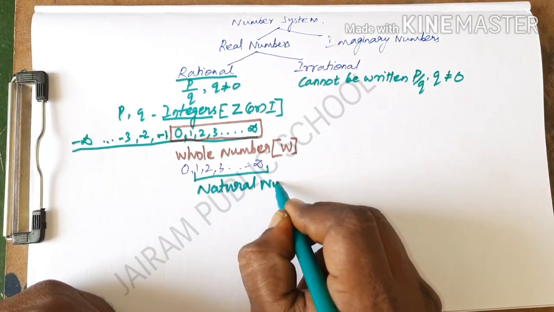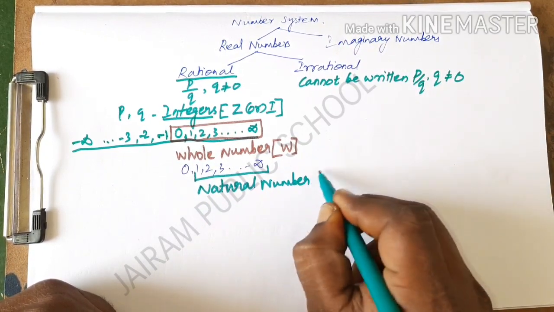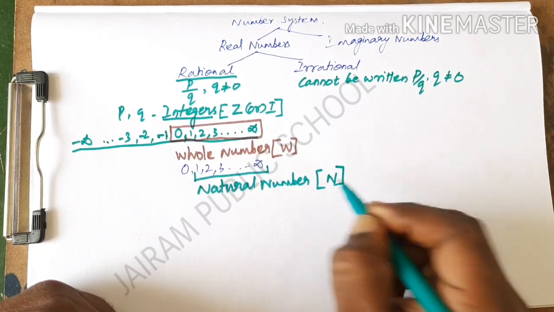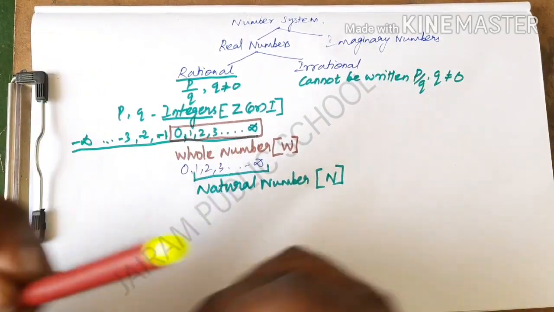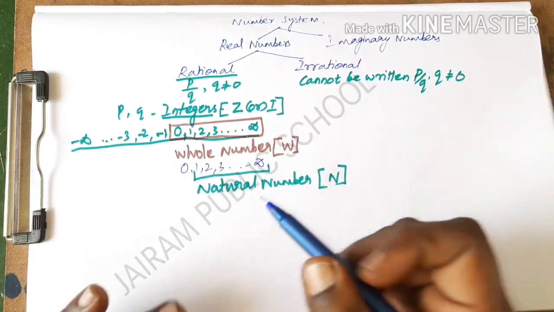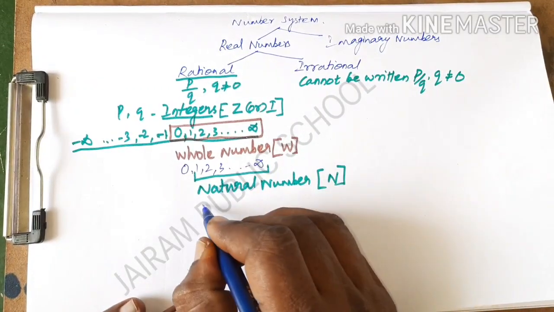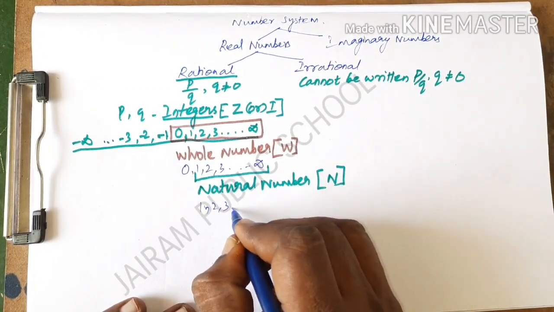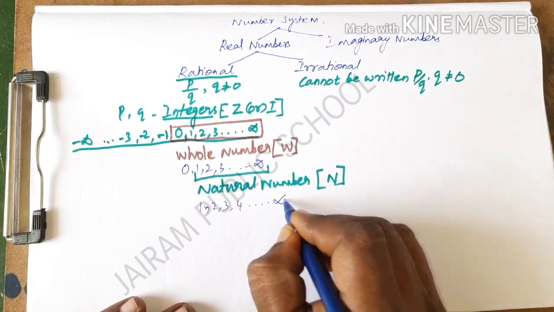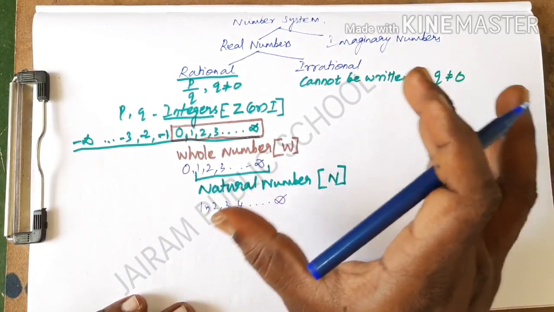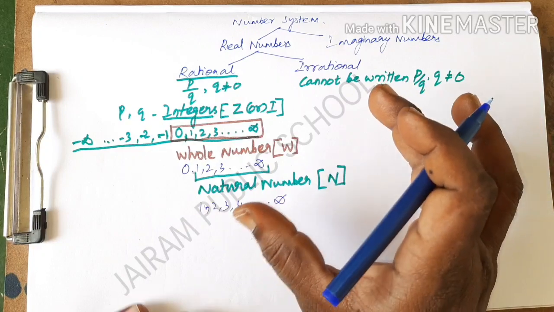The letter N represents the natural numbers. The natural numbers are 1, 2, 3, 4 and so on up to infinity. This is the basic type of number system.